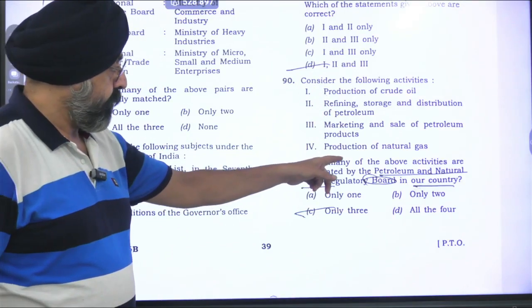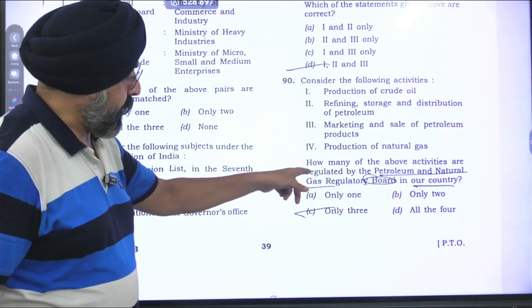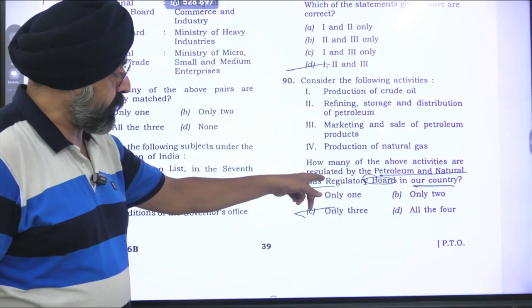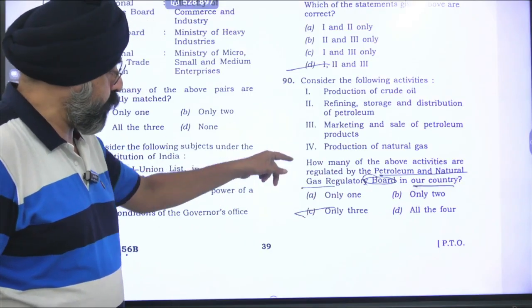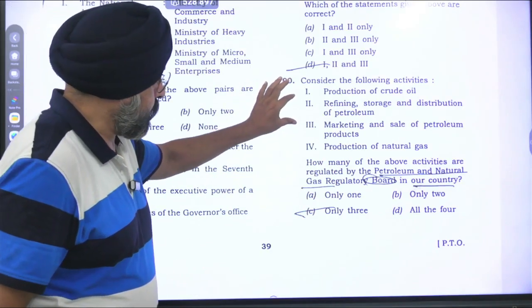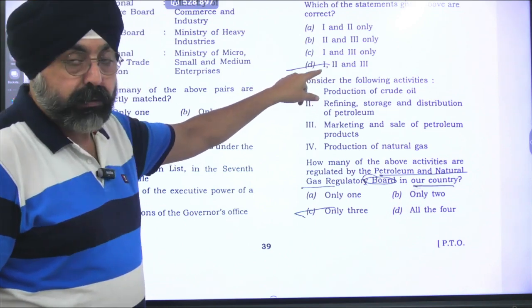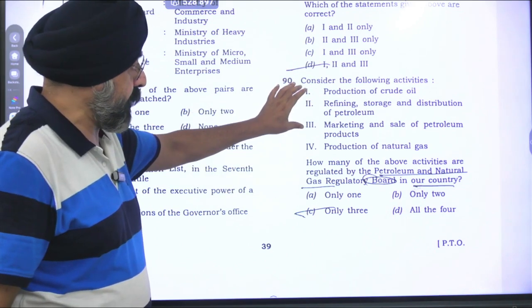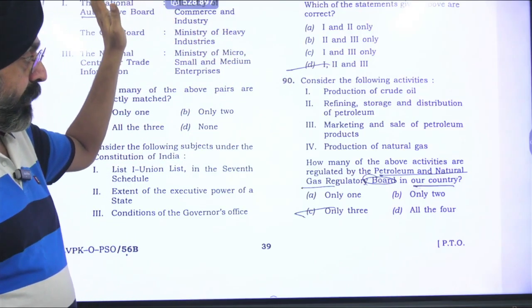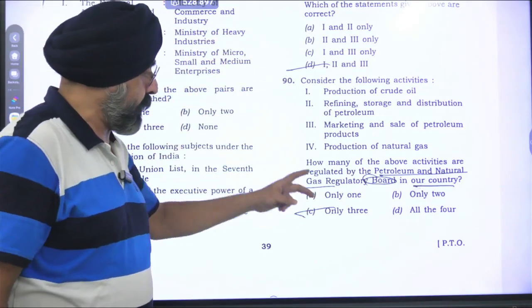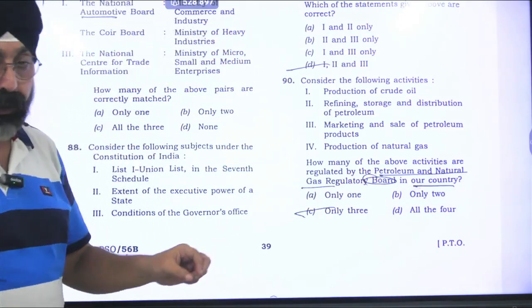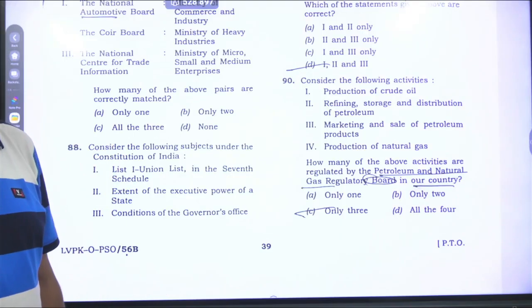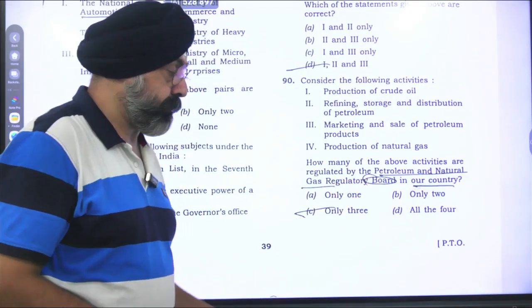Question is, which activities are regulated by the Petroleum and Natural Gas Regulation Board? It's 2 and 3. It does not deal in the production of oil and of the natural gas, but it deals in refining, storage, distribution, marketing, and the sale. 2 and 3 deal in 2 only, not the 3, 2 only. So here I will go for the B option.